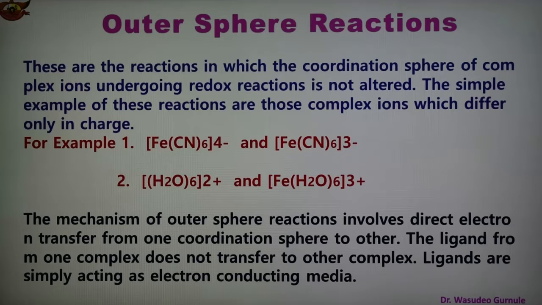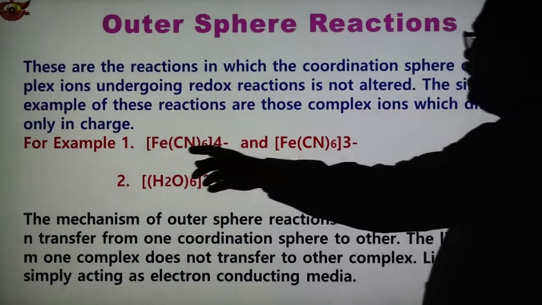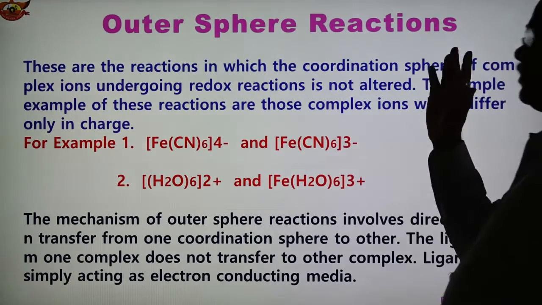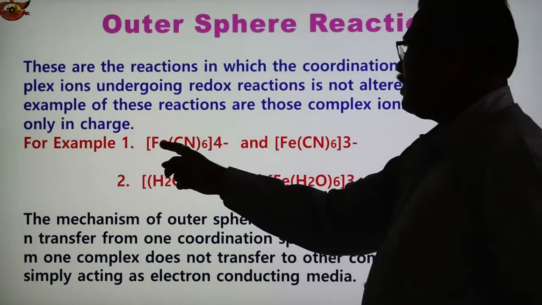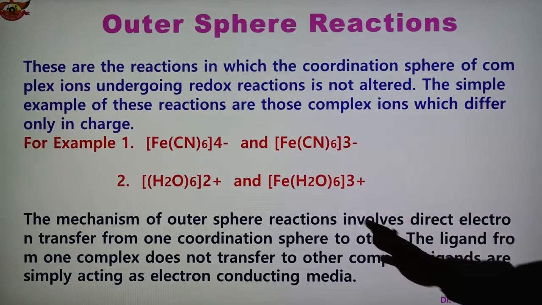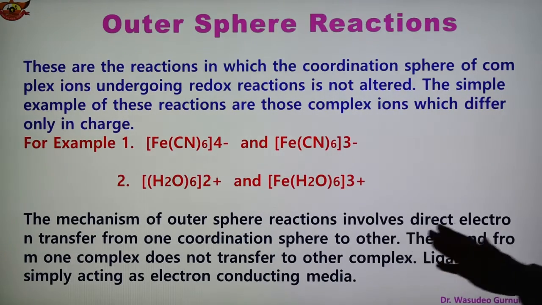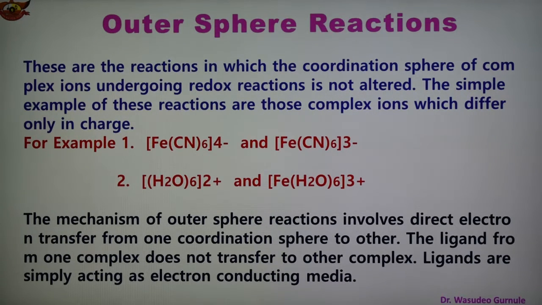Some examples are given here. Examples are Fe(CN)6 4 minus and Fe(CN)6 3 minus. Here the charge on Fe is different: in one complex it is Fe2 plus, in this complex Fe has 3 plus. So only the charge of the metal differs, otherwise the ligands are the same, the complex is the same. So the charge on the metal is changed.